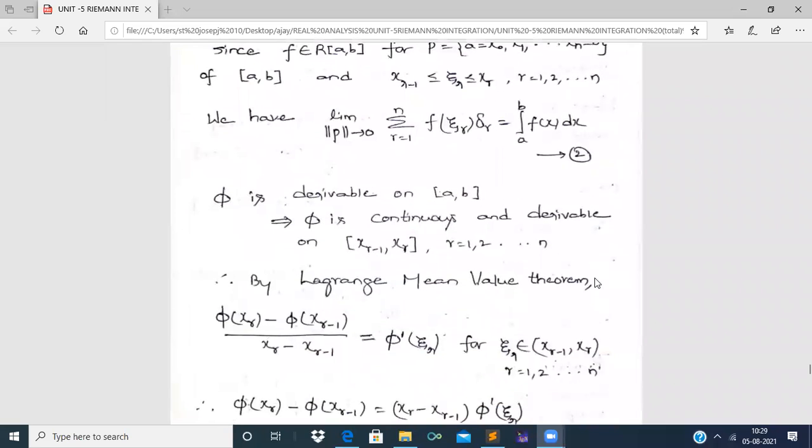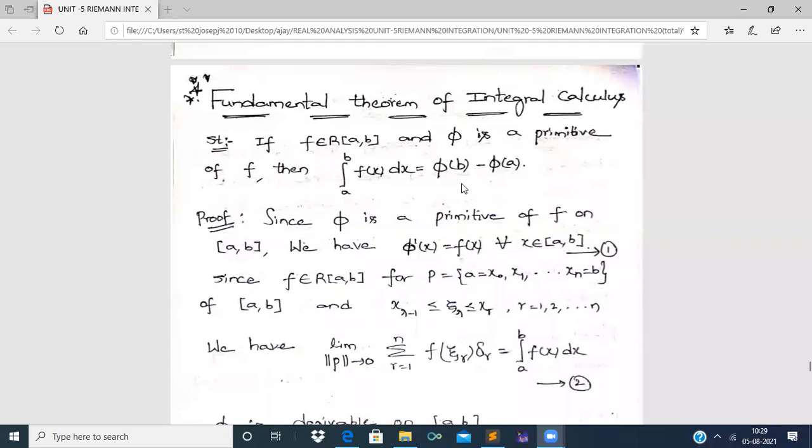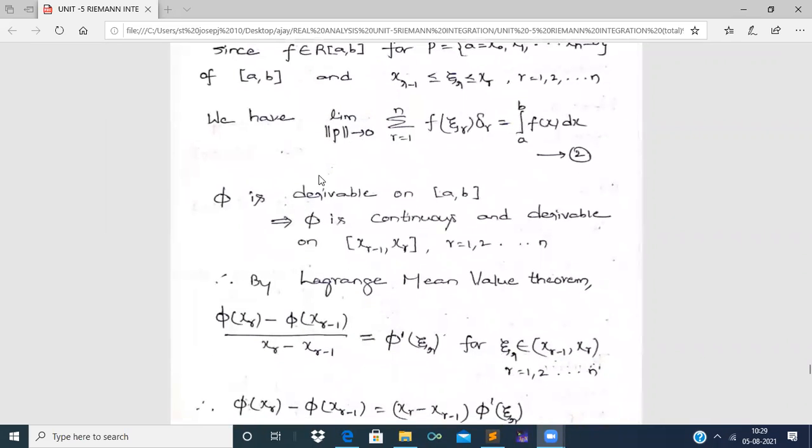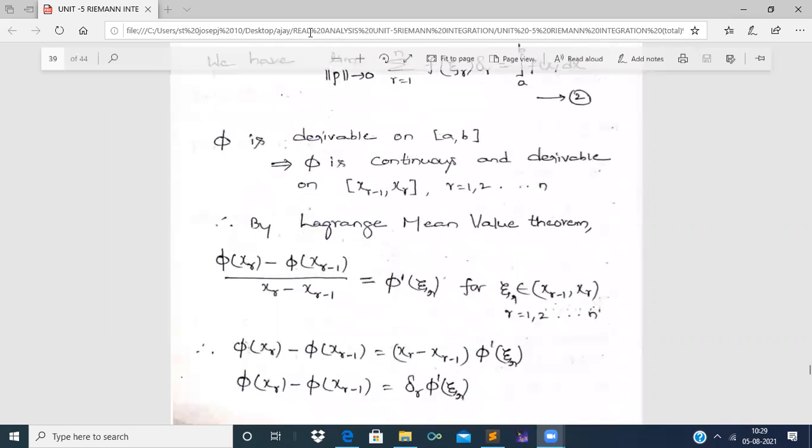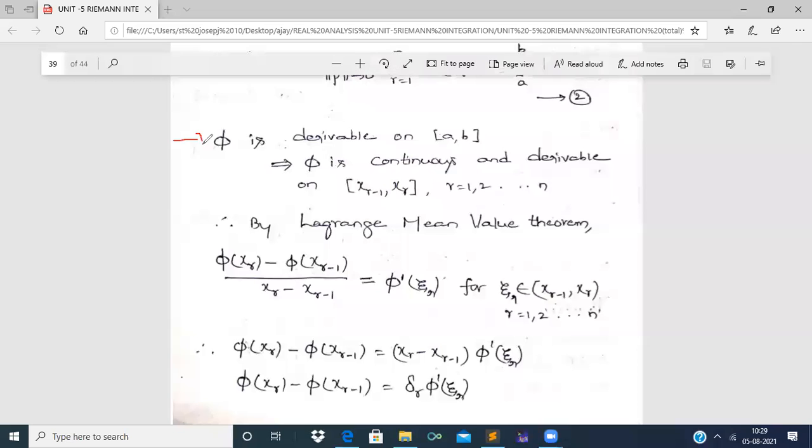So what is the next step? As given, phi dash of x exists and is equal to f of x, right? So phi is derivable on the closed interval a comma b. That is what we have written here: phi is derivable on the closed interval a comma b. So what will happen next? As phi is derivable, by the properties of derivability of the given function phi on the closed interval a comma b, phi will be continuous on the closed interval a comma b, right?